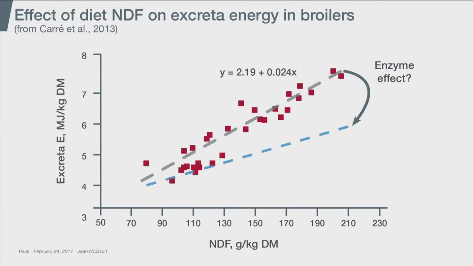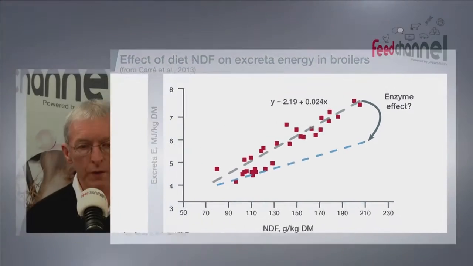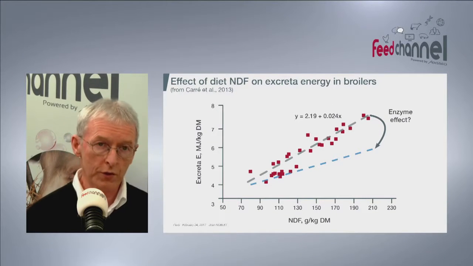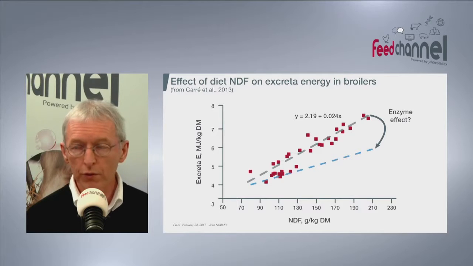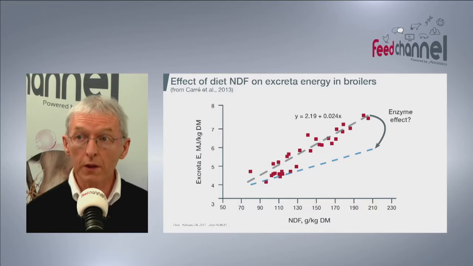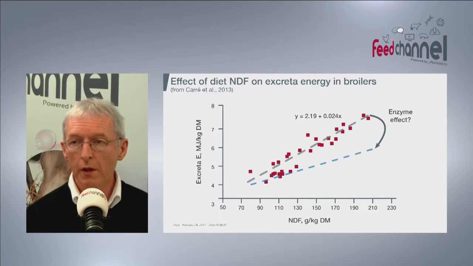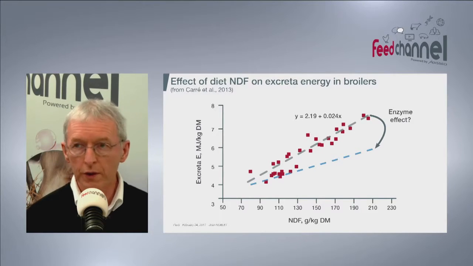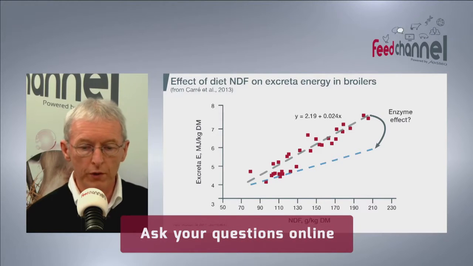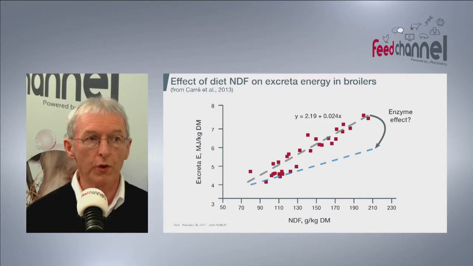So the question now is, as we have seen in adult pigs versus growing pigs, should we be able to modify and increase the energy utilization and decrease the amount of excretion of energy by using other technologies such as enzymes? That's one question that we'll try to answer maybe during the talk or also during the questions.